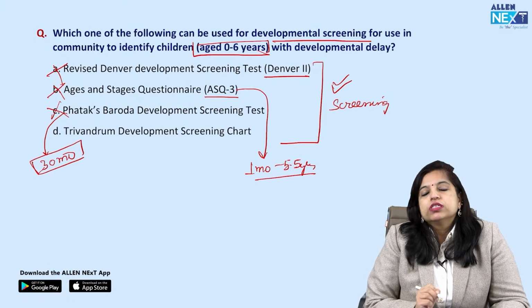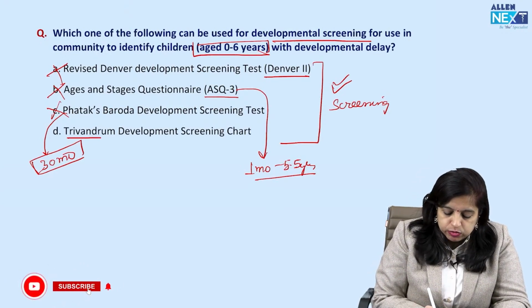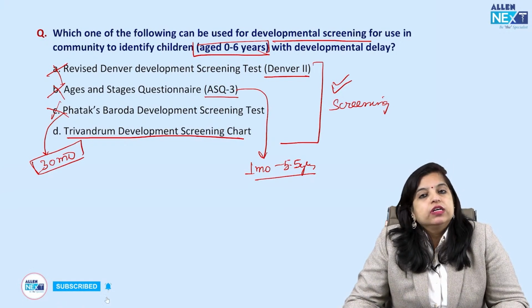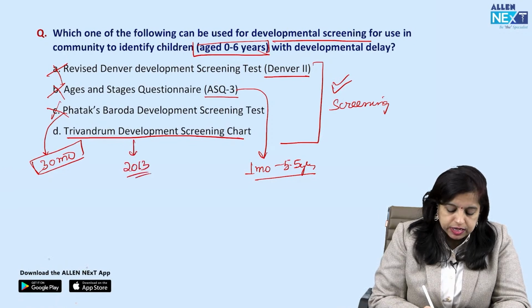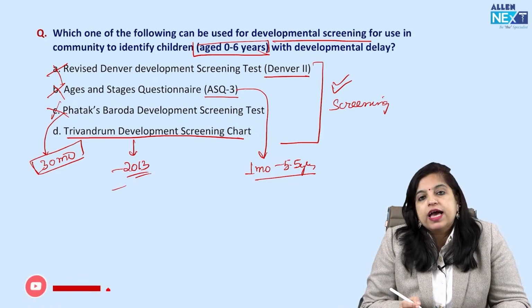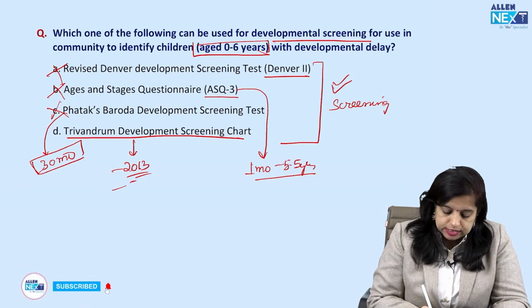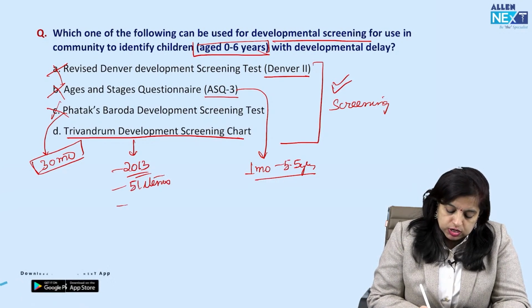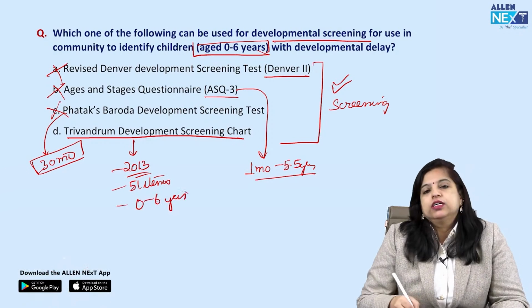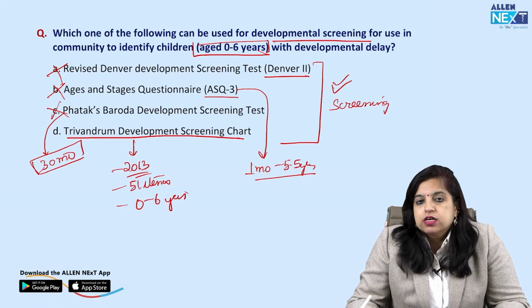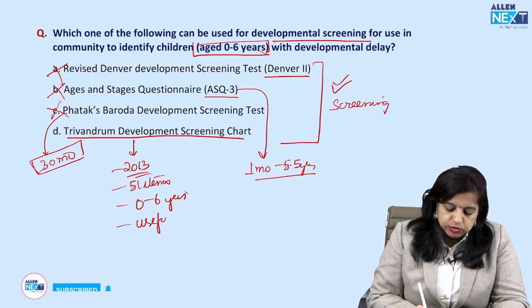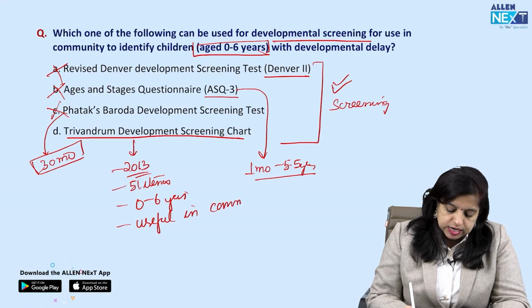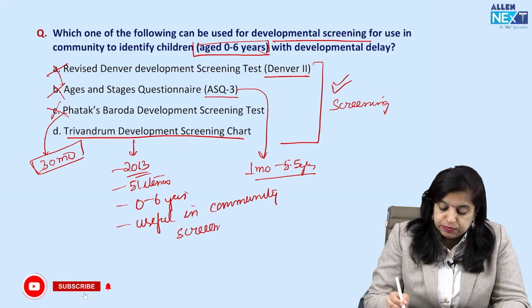Why? Because if you see the 4th option, that is Trivandrum developmental screening test, even this was revised in 2013. Remember that. And moreover, it has 51 items on which the child is assessed. And in this case also, the age group is 0 to 6 years to whom we can administer this test. And very importantly, this is the test which is very useful in the community to administer and to screen for developmental delay. So if you are asked specifically, it has been asked.